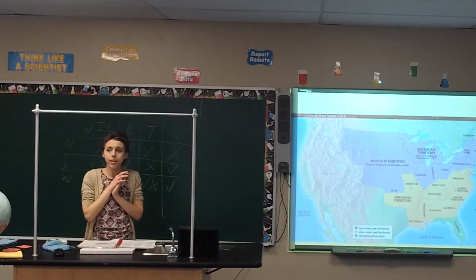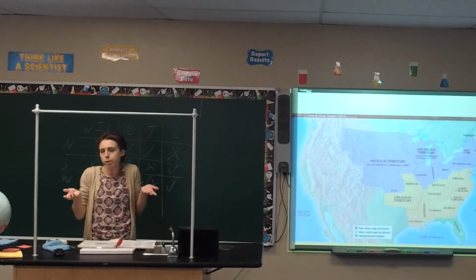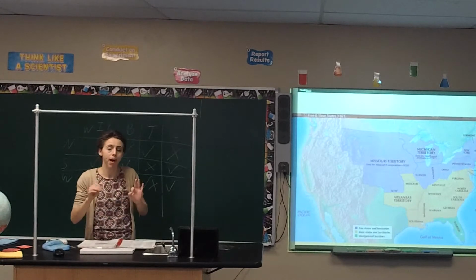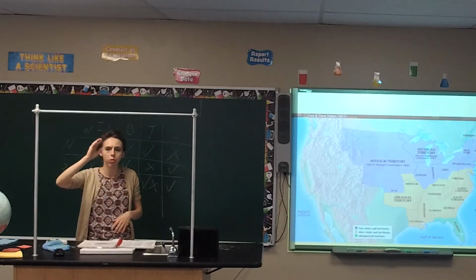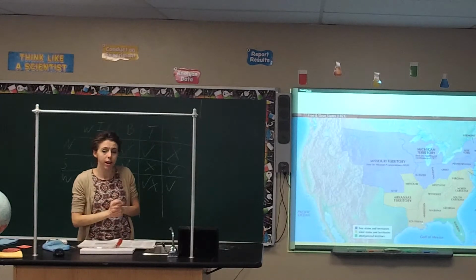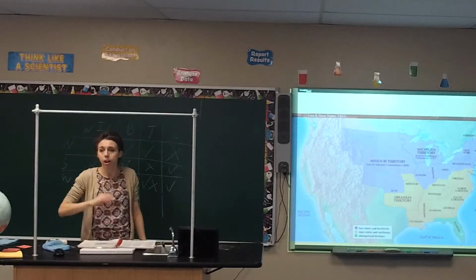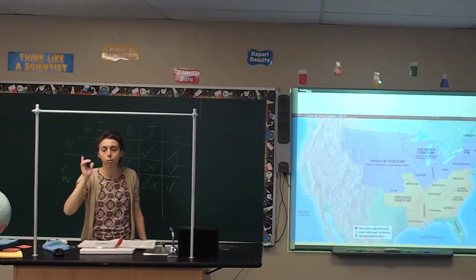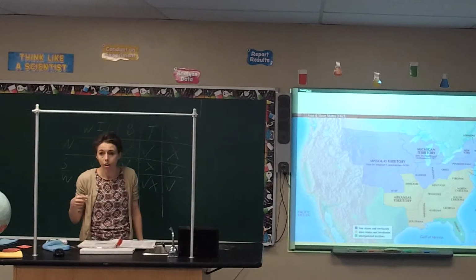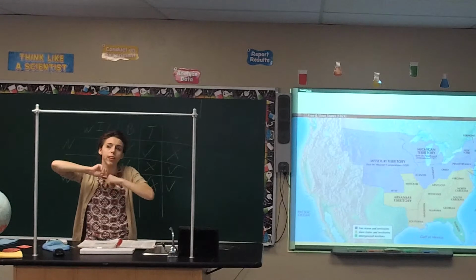Now, the previous states, whenever they said that they wanted to come into the Union, wasn't a big deal, just let them come in. But now we're having an imbalance of power between the northern states and the southern states. The southern states wanted slavery to be allowed in the new states. There's enough people up north now that were abolitionists saying that we don't like slavery, we don't think slavery is right. This is the first time we start seeing the major breaks of North versus South over the ideas of slavery.